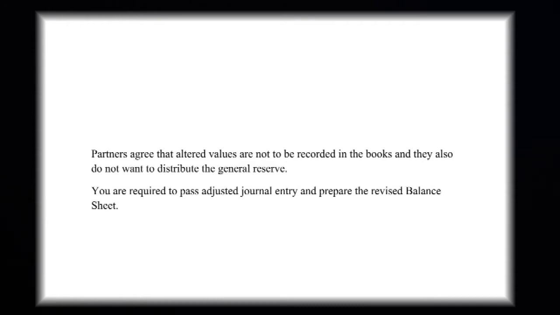It will be done differently. We will pass the adjustment entry only, and all other things we will do in working notes, and we will prepare the revised balance sheet. But in the revised balance sheet, the values of assets and liabilities will be the same as in the old balance sheet.